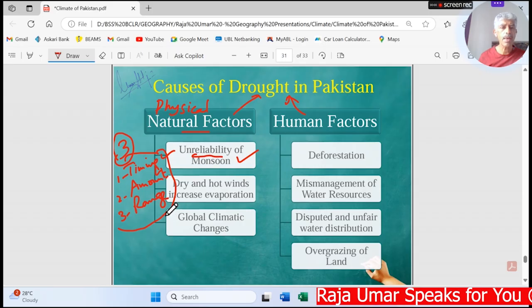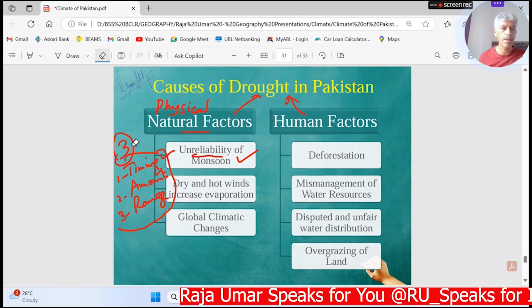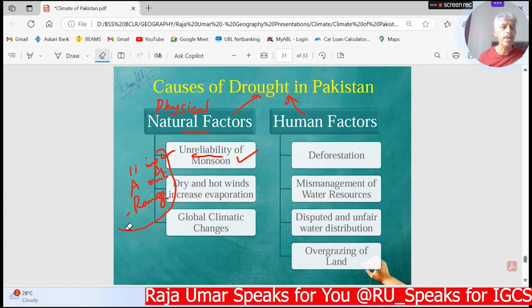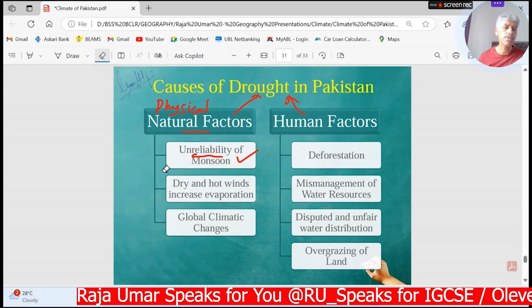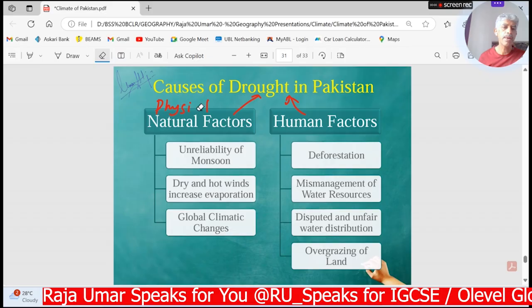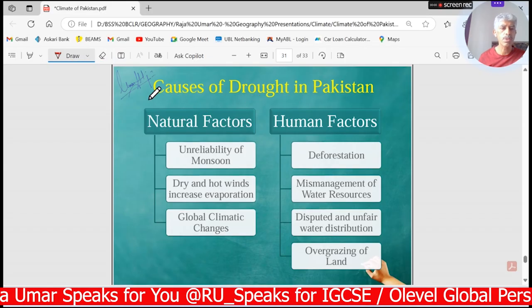So whenever this unreliability is further intensified, we can say that things move to drought in a larger part of Pakistan, as we rely much on monsoon rainfall. So this further intensifies the situation in Pakistan as far as the availability of water is concerned.